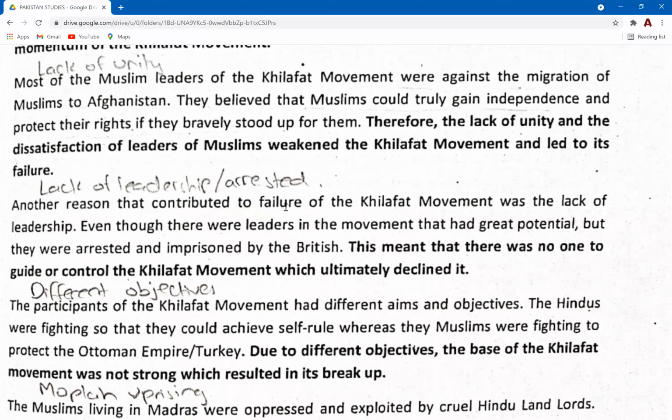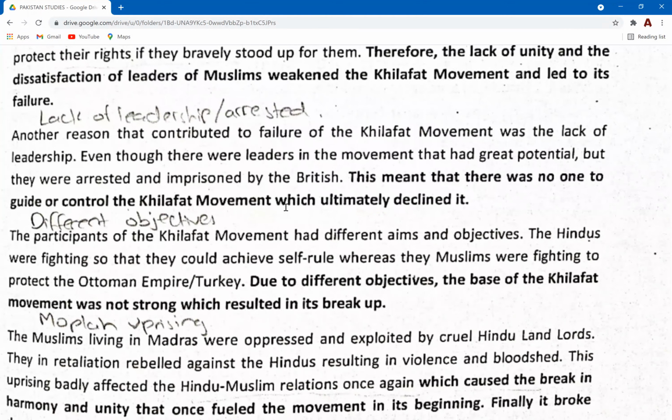Okay, lack of leadership. As we studied in the formation of the Khilafat movement, the arrest of famous leaders like Maulana Muhammad Ali Johar, Maulana Shaukat Ali Johar. So the Ali brothers and other main leaders were arrested as a result of the activities carried out by the British. They were trying, obviously, to oppress these voices through force. After the leaders got arrested, there was no leader to actually lead the Muslims. There was no one to guide them for the movement further. This was another reason why the movement failed.